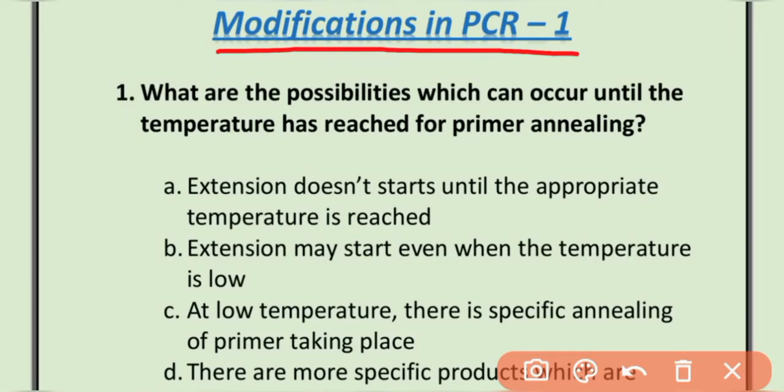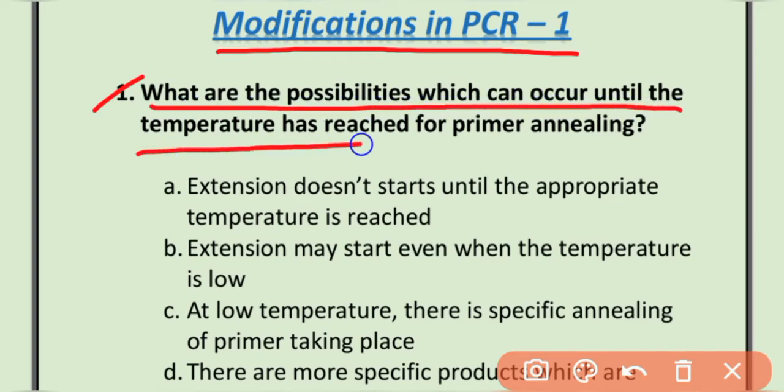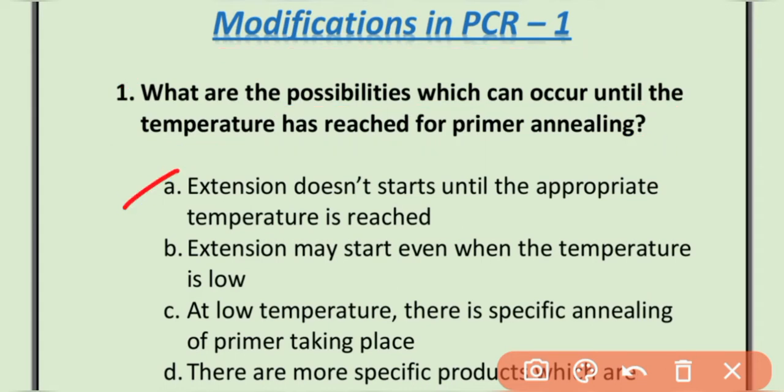Modification in PCR. MCQ number 1. What are the possibilities which can occur until the temperature has reached for primer annealing? Option A: extension does not start until the appropriate temperature is reached. Option B: extension may start even when the temperature is low. Option C: at low temperature there is specific annealing of primer taking place.